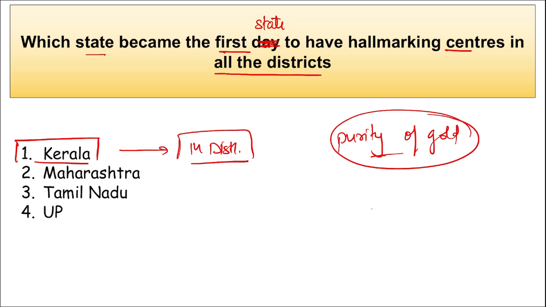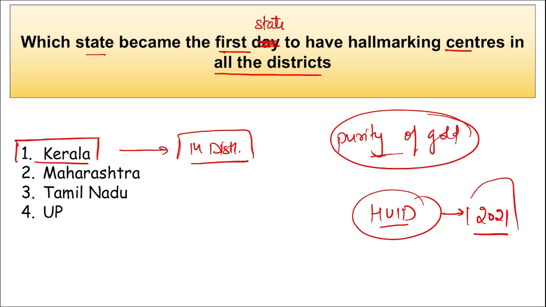Next thing, remember, HUID number. This HUID number, that is your hallmark unique identification number, this was introduced in 2021, correct? It is a 6-digit alphanumeric code, and HUID will be given to every piece of jewelry at the time of hallmarking, and it is unique for every piece of jewelry.